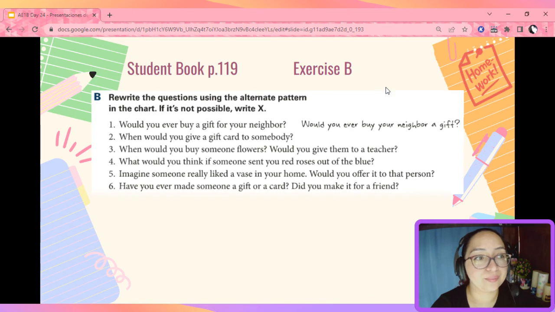Perfect. Now, let's go to student book page 119. Exercise B. Here, you're going to rewrite the questions using the alternate pattern in the chart. Now, if it is not possible to use it, please write an X. Look at the example. Would you ever buy a gift for your neighbor? Would you ever buy your neighbor a gift? Pause the video and work on the other ones. We're going to check in class.